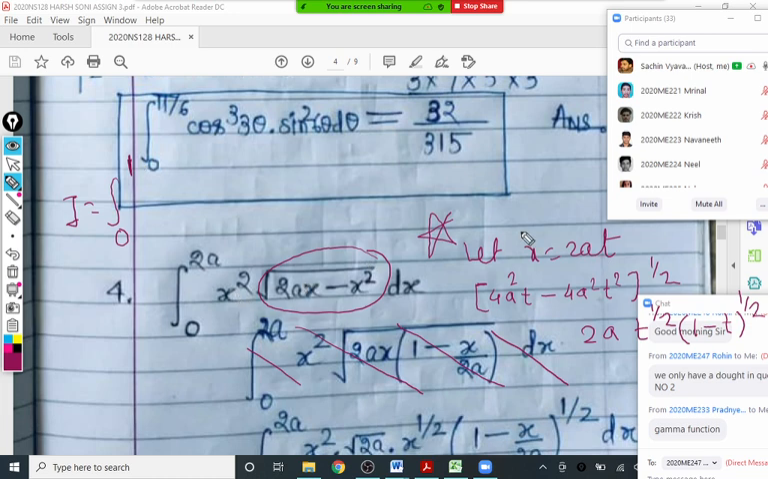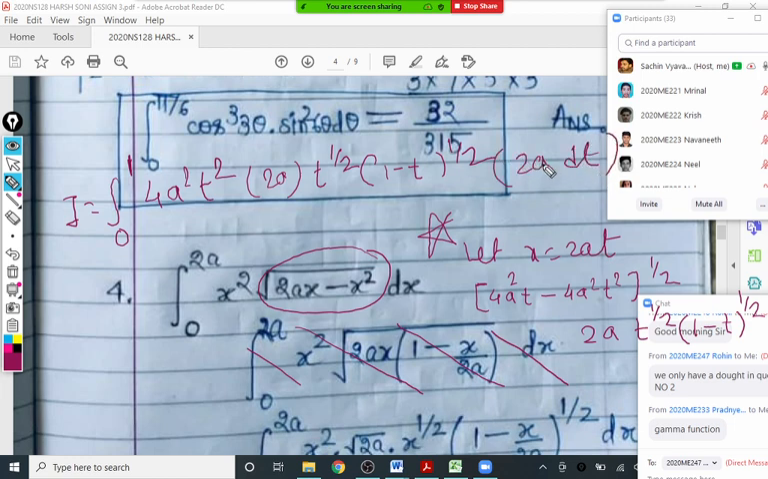x square means 4a square t square. So this is x square, and this simplification we have done here. So it is 2a into t raised to 1 by 2 into 1 minus t raised to 1 by 2, and one more thing we left is dx, which is 2a dt.